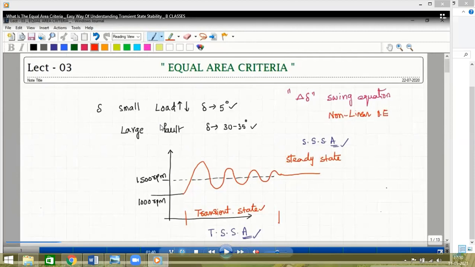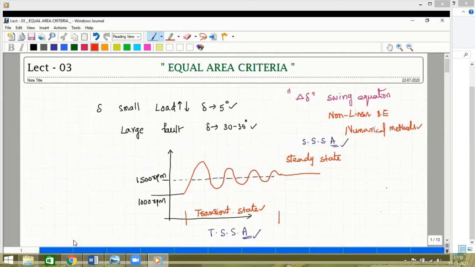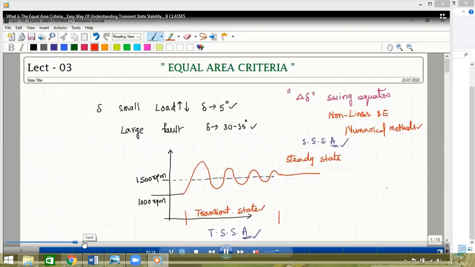The load angle is the angle between the rotor magnetic field and the stator magnetic field. The same condition is explained graphically by equal area criteria. The swing equation is numerical, but here the graphical explanation is nothing but the equal area criteria. So let us start again with the basics of the equal area criteria. The behavior of the power system or the generator under the transient state, under a small disturbance or large disturbance, is explained graphically by the equal area criteria method and theoretically, in derivation form, by the swing equation.